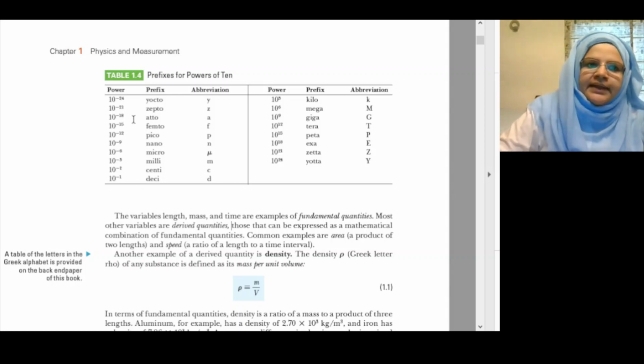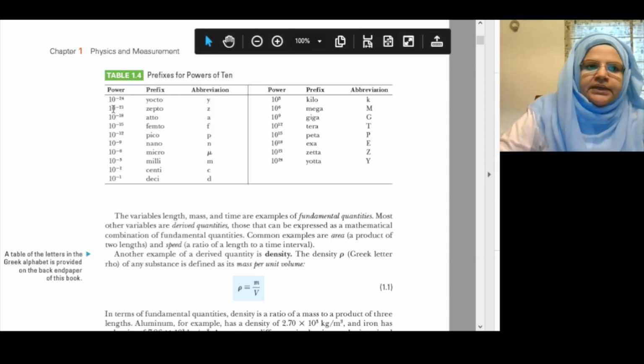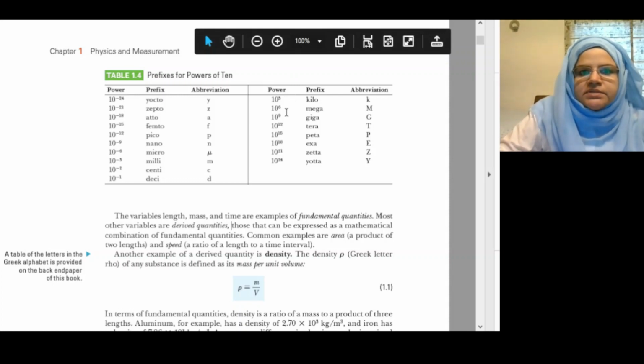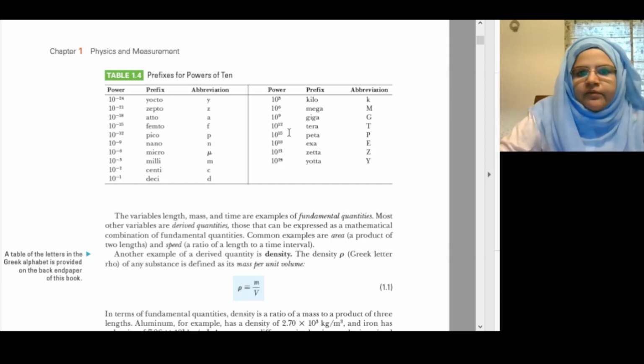Prefixes for the powers of 10: 10^-24, yocto; 10^-21, zepto; 10^-18, atto; 10^-15, femto; 10^-12, pico; 10^-9, nano; 10^-6, micro; 10^-3, milli; 10^-2, centi; 10^-1, deci; 10^3, kilo; 10^6, mega; 10^9, giga; 10^12, tera; 10^15, peta; 10^18, exa; 10^21, zetta; 10^24, yotta.